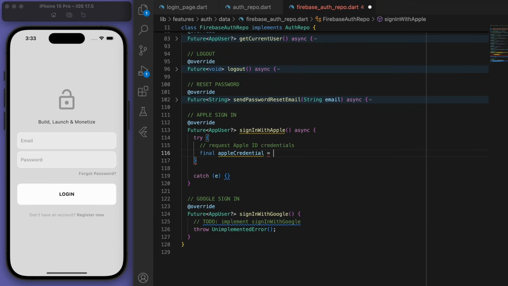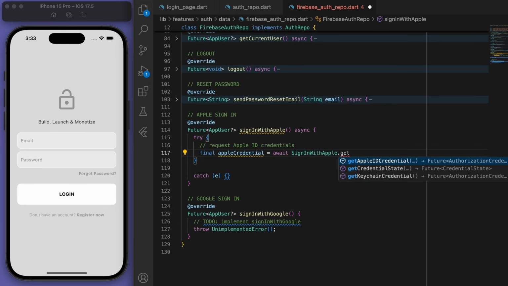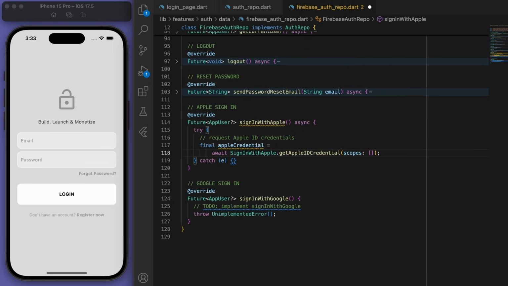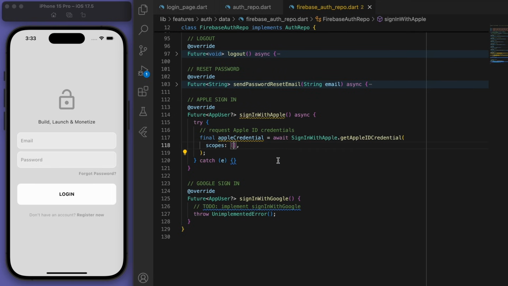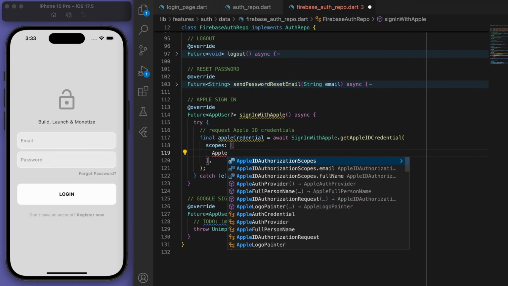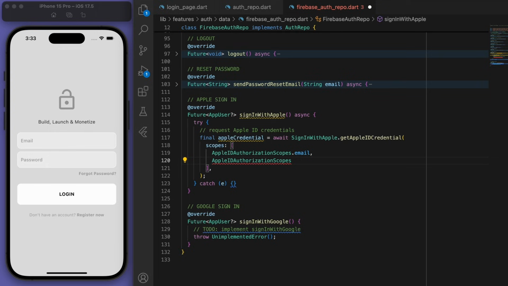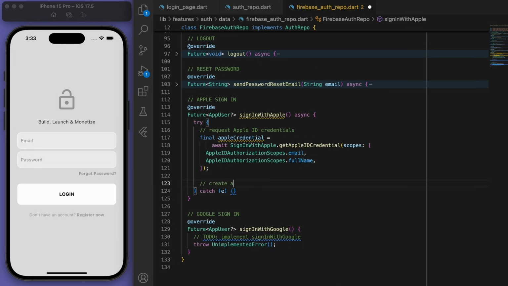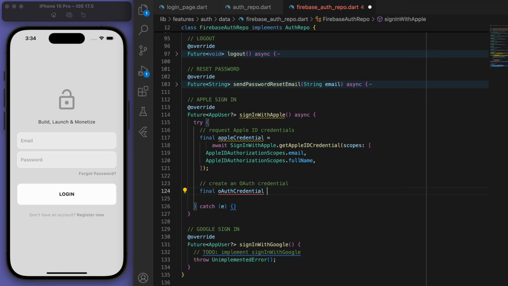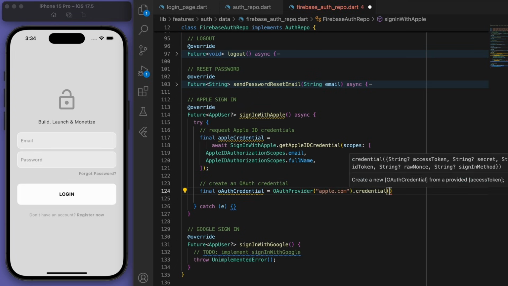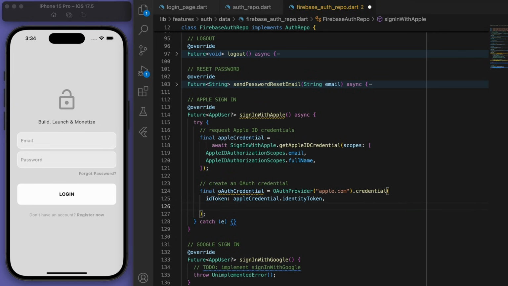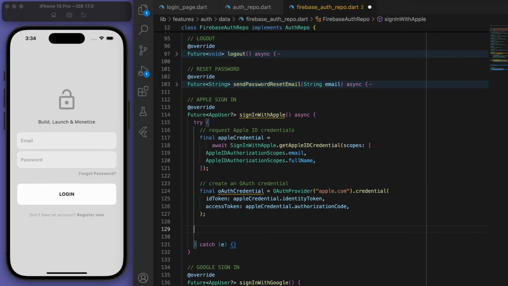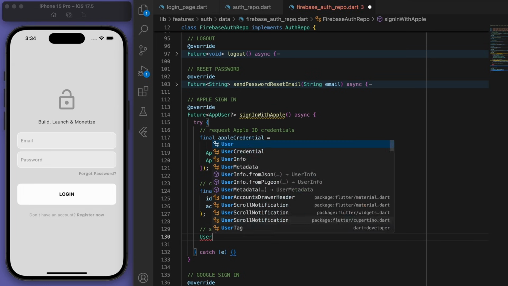So once you've got that, we should be able to say await SignInWithApple. There it is. And get the Apple ID credentials. In the scopes, let's grab the email and the full name. Then we can create our OAuth credential and just pass through the tokens. And then we can sign in with these credentials.